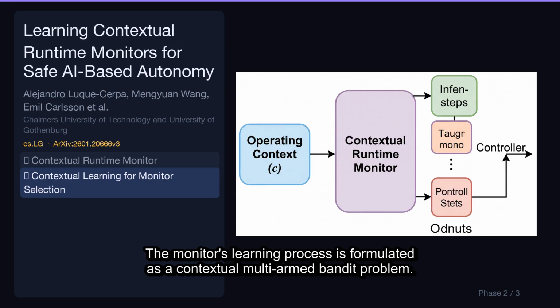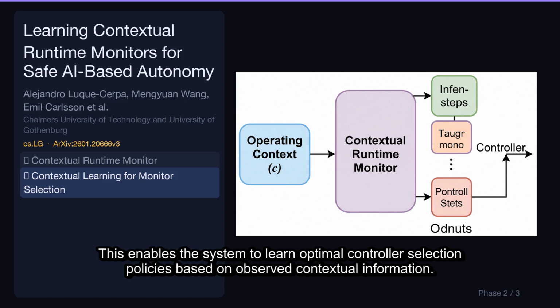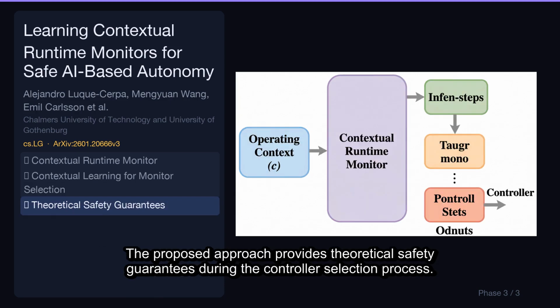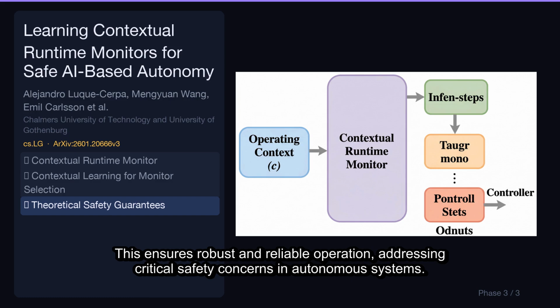The monitor's learning process is formulated as a contextual multi-armed bandit problem. This enables the system to learn optimal controller selection policies based on observed contextual information. The proposed approach provides theoretical safety guarantees during the controller selection process. This ensures robust and reliable operation, addressing critical safety concerns in autonomous systems.